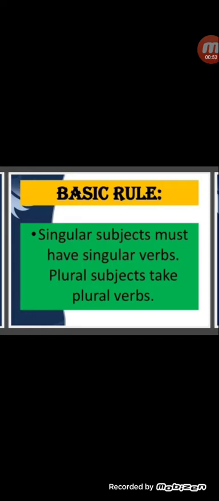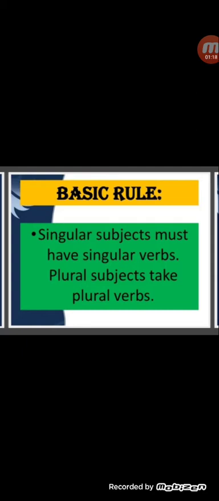If I am saying the sentence, he plays cricket, he is the subject and he is singular. Side by side you can see plays, P-L-A-Y-S, it is the singular verb, as he is the third person singular number, that's why the verb is also singular.